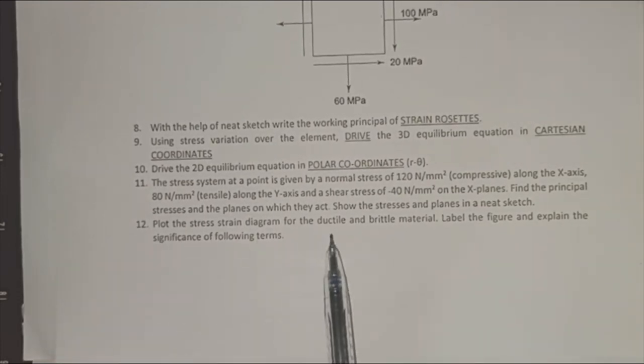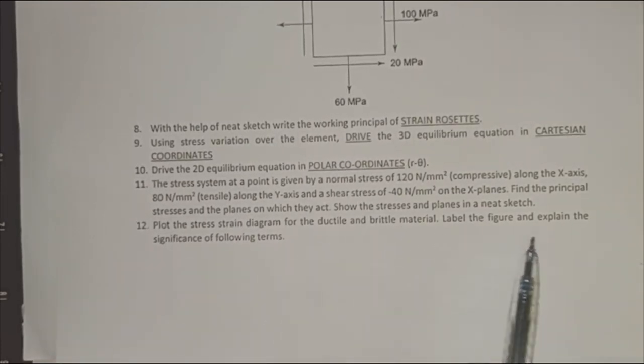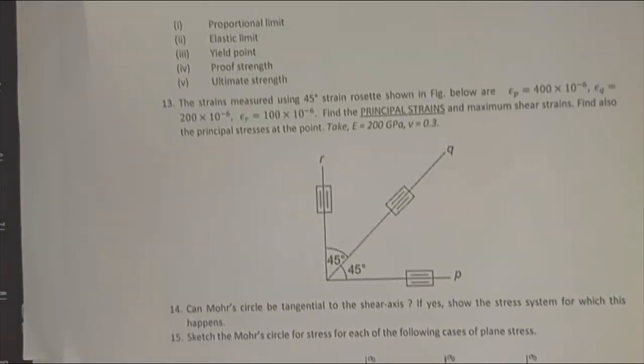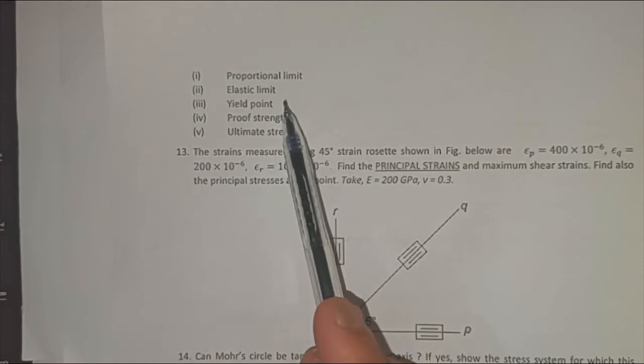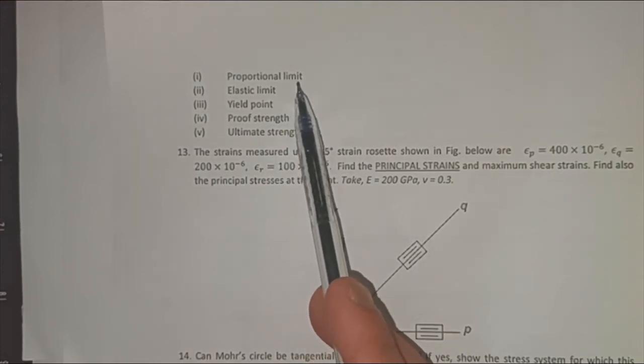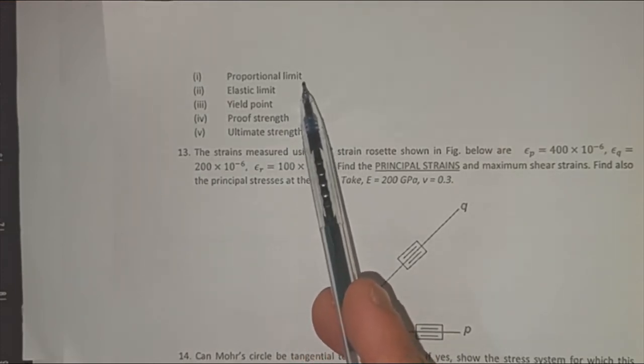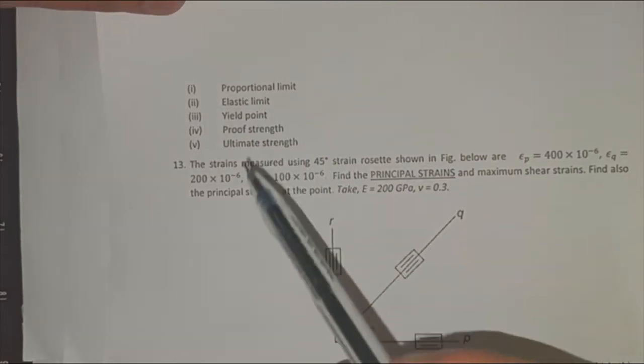Then plot the stress strain diagram for ductile and brittle materials and label the figures and the significance of these terms. The proportional limit. Proportional limit is very close to the yield point. It's very close.